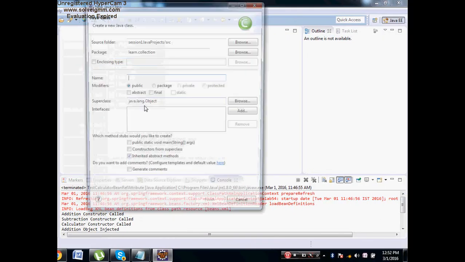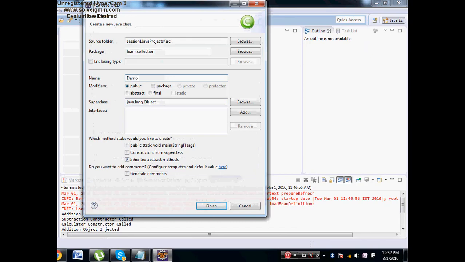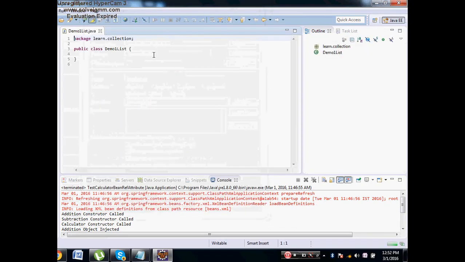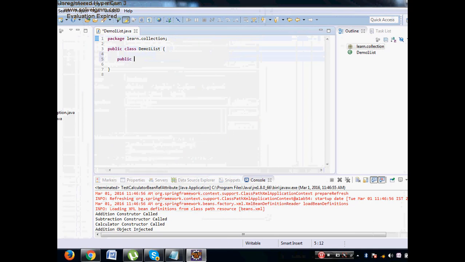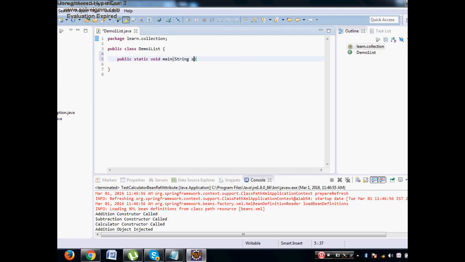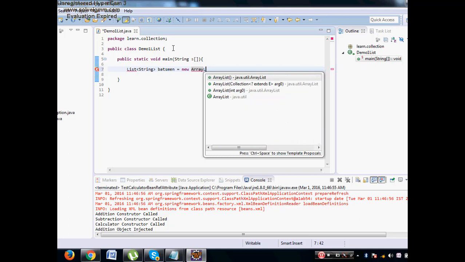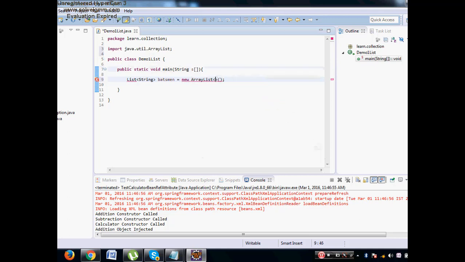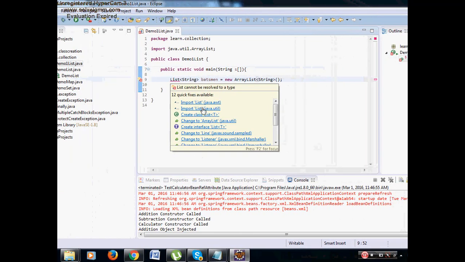Class Demo1List. Now here I say public static void main String args. Now say you want a list of players of the Indian cricket team. Say list of String. I'll say batsman is equal to new ArrayList of String. So this is how we create the object.